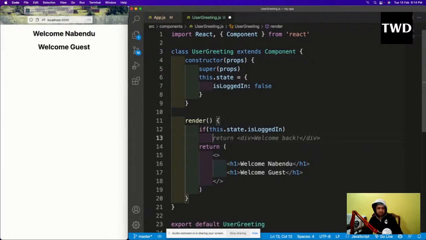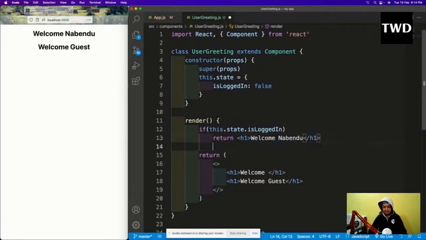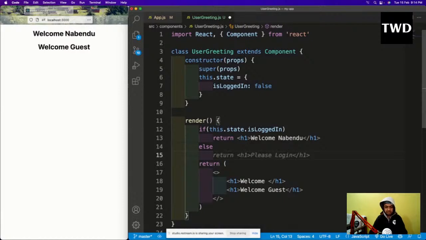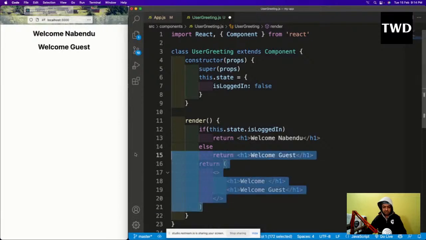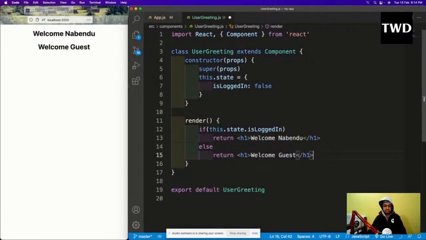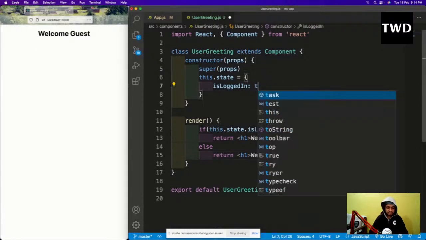So I'll do this: welcome Nabendu, and this is h1, else return welcome guest. I'm going to remove this. See, this is the number one way. So welcome guest will be shown because isLoggedIn is false.